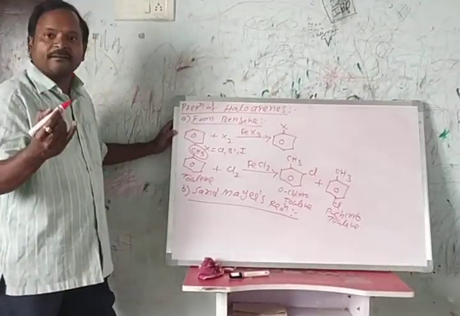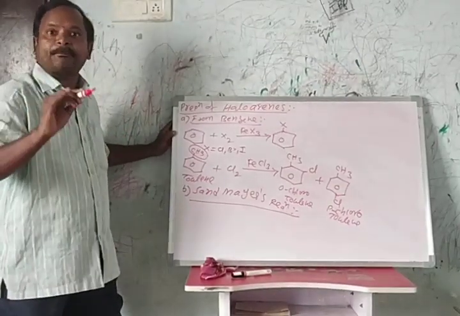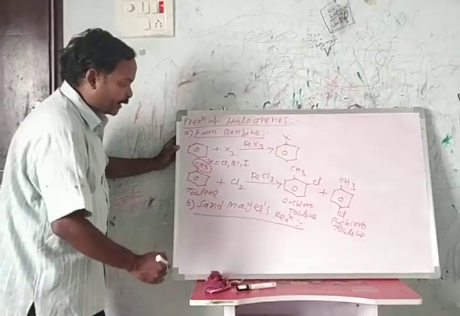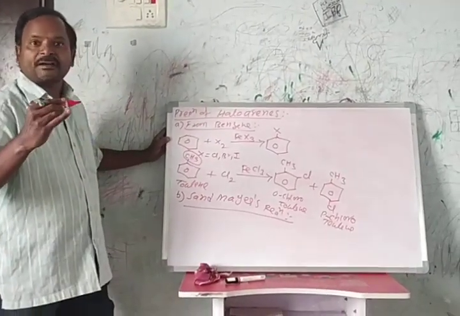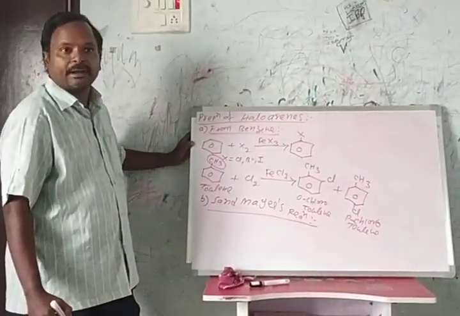Chlorobenzene is prepared by the Sandmeyer reaction from benzene diazonium chloride. What is benzene diazonium chloride? Benzene with nitrogen and chloride is called benzene diazonium chloride.